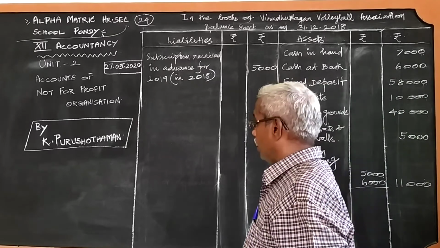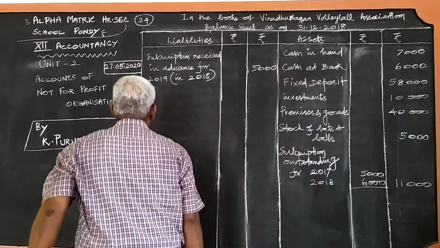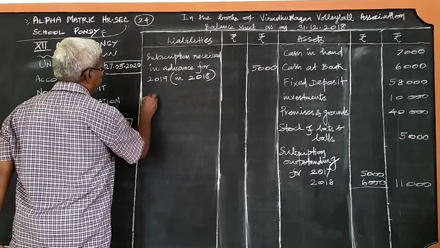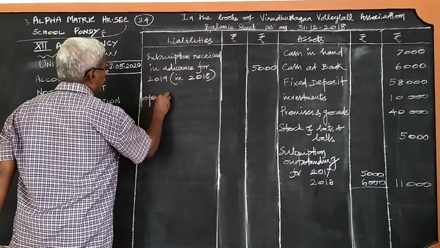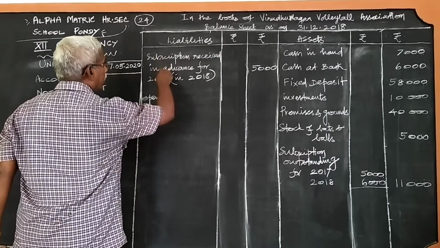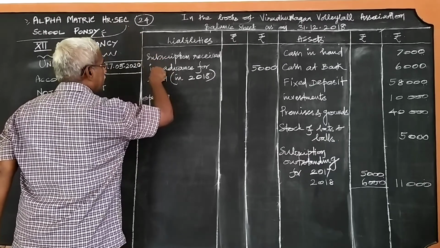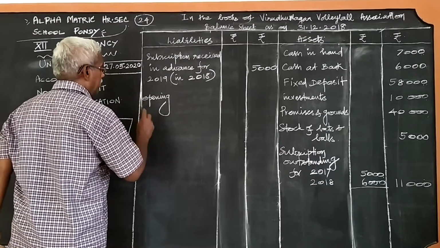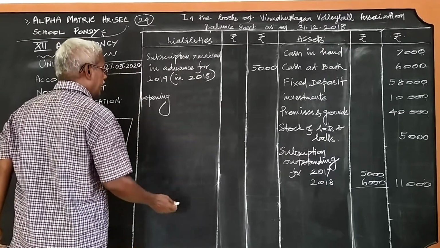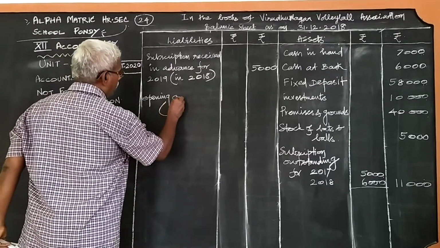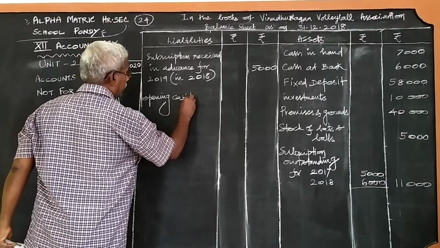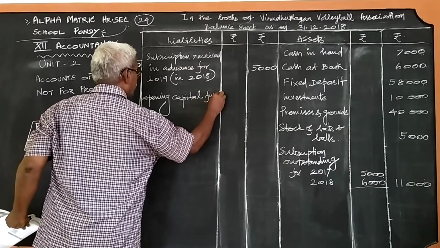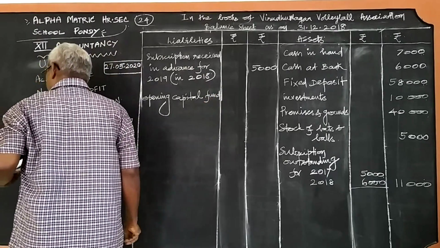Now, go to the liability side. What we should write? Capital fund, opening capital fund. This is the only liability item which is straight away given. The item I am writing now is to be added as a procedure. Opening capital fund, amount is 75,000.